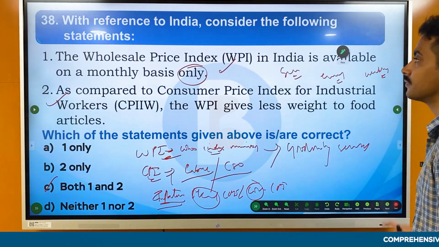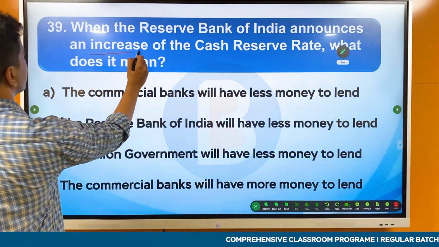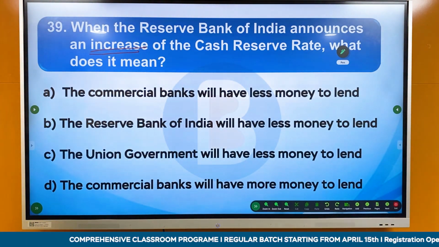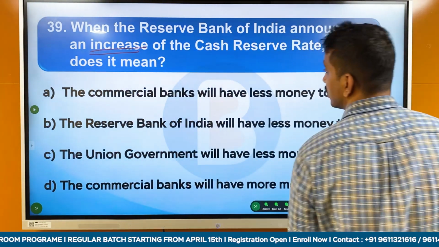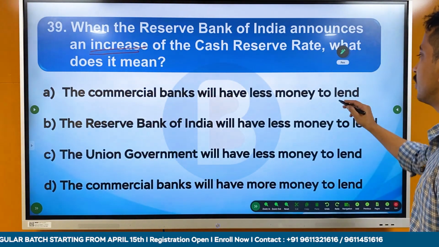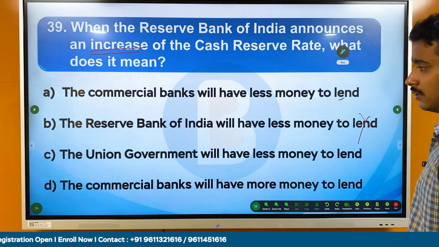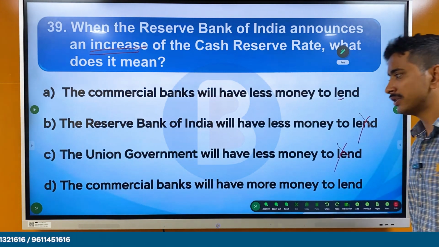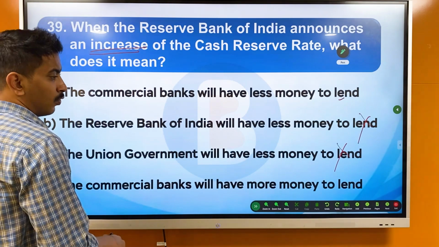Next, when the Reserve Bank of India announces an increase of the CRR, cash reserve ratio, what does it mean? The commercial banks will have less money to lend. The Reserve Bank of India will have less money to lend. No. The Union government will have less money to lend. The Union government has nothing to do with this. The commercial banks will have more money to lend.